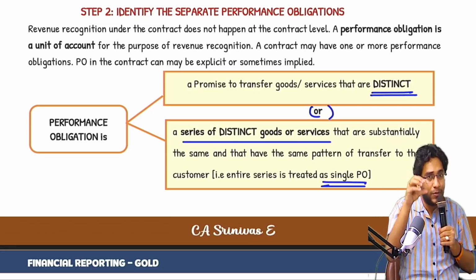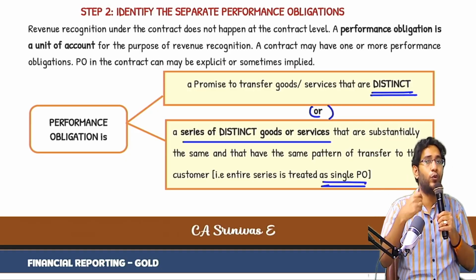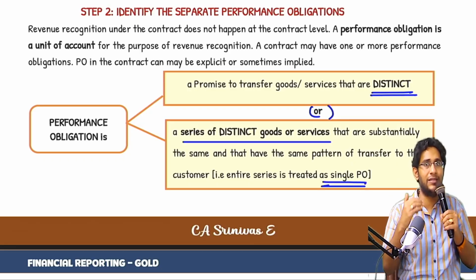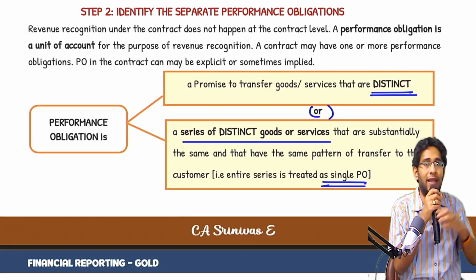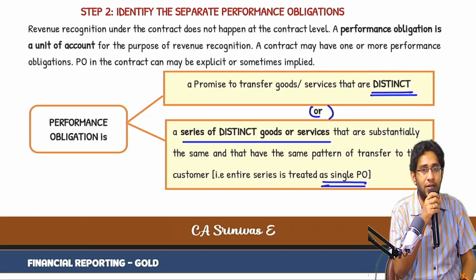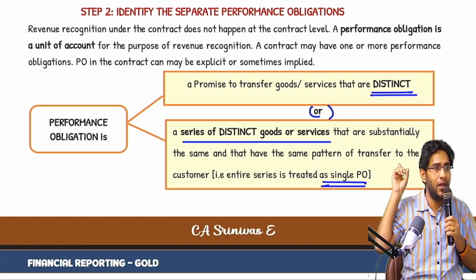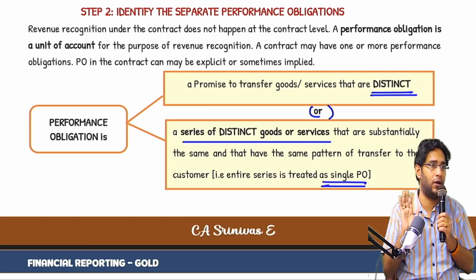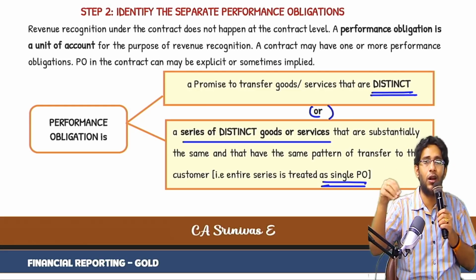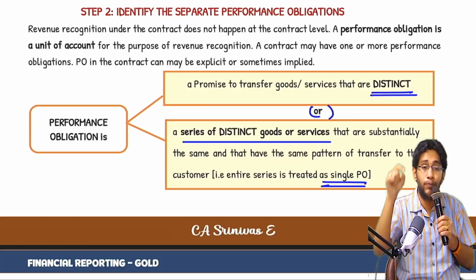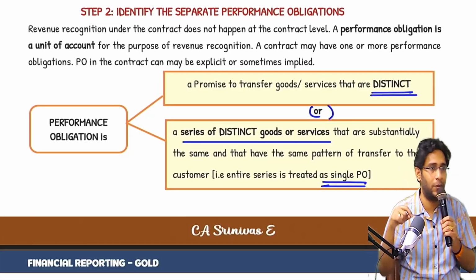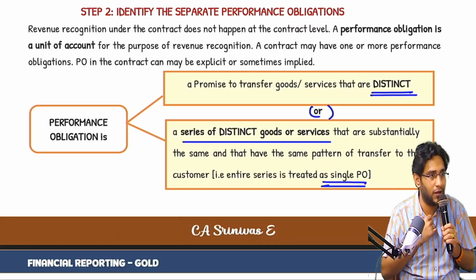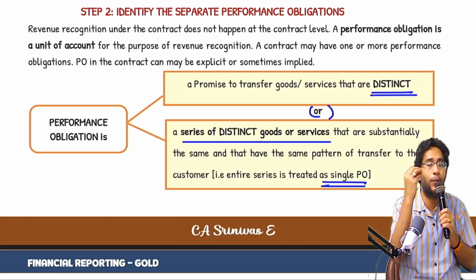That means you have to first prove that those promises are performance obligations. If you prove that it has the nature of a PO, then I will allot some consideration toward that in step number 4. And step number 5, we will talk about revenue recognition for each PO, not for the contract. Nobody will write that the contract revenue is recognized, not like that. The PO recognizes revenue at this point of time. The PO recognizes revenue over a period of time, like that. Am I clear here? Revenue recognition happens at PO level.